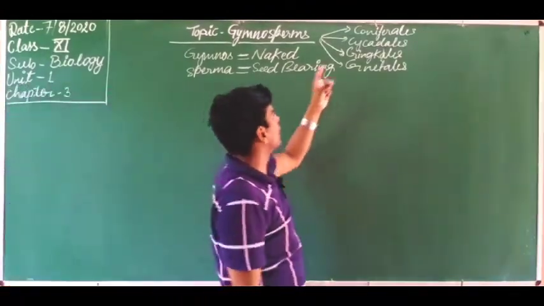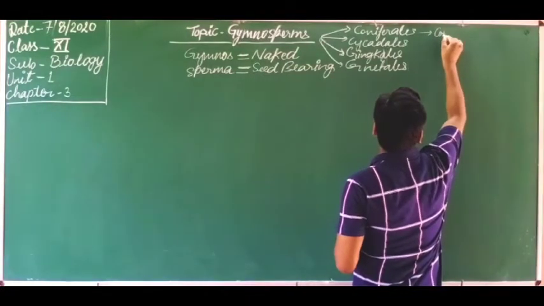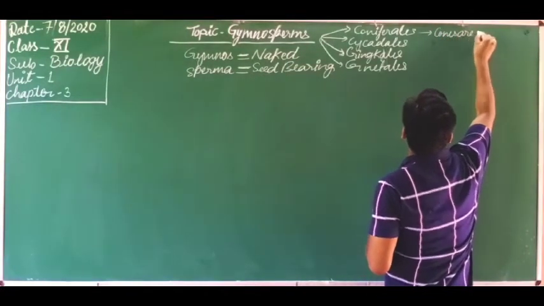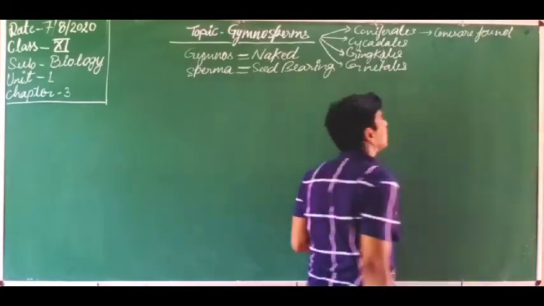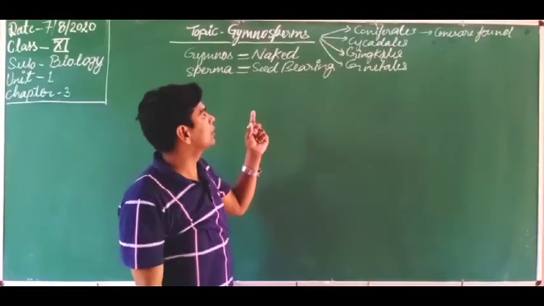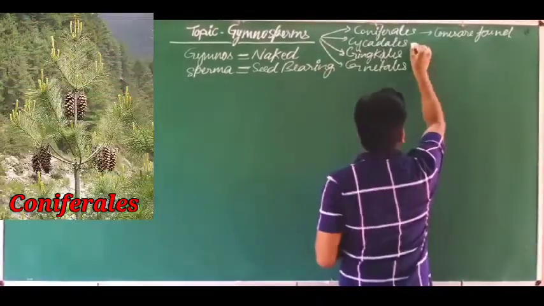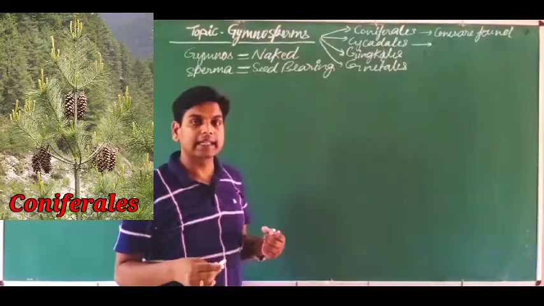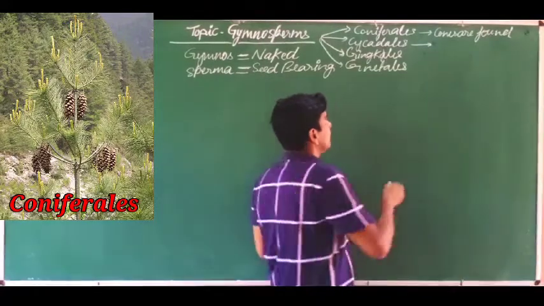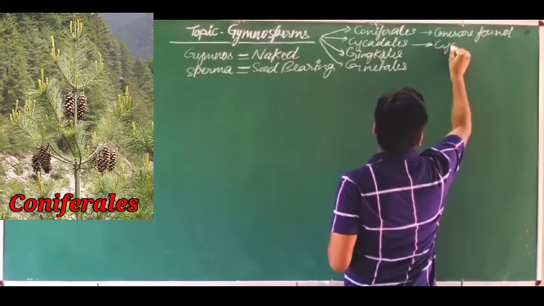So we will discuss coniferales. Dear students, these plants have cone-like structures, so plants of the gymnosperm category with cones are placed in coniferales. Next is cycadales, which have cones but are unbranched plants. Cycas-like plants come inside it.